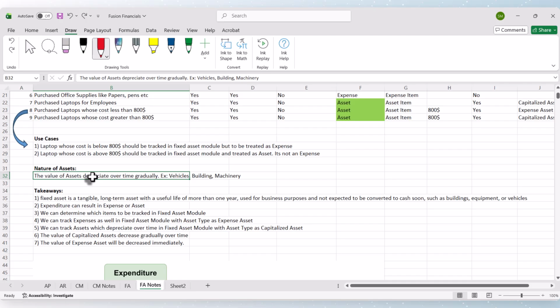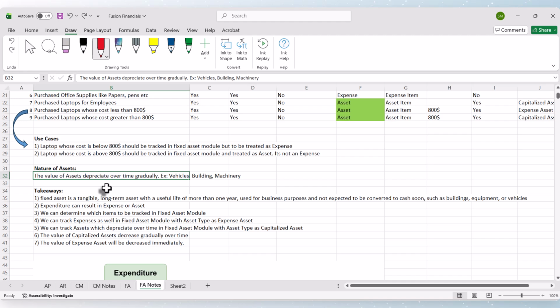There can be some exceptions where assets don't depreciate. You may get that question, right? Let's say land: if you bought land in a good place, its value will keep on increasing, or maybe stagnate, but generally it won't decrease.